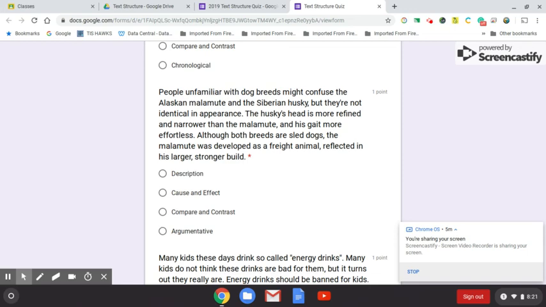People unfamiliar with dog breeds might confuse the Alaskan Malamute with the Siberian Husky, but they're not identical in appearance. The Husky's head is more refined and narrower than the Malamute, and his gait more effortless. Although both breeds are sled dogs, the Malamute was developed as a freight animal, reflected in his larger, stronger build. Is this description, cause and effect, compare and contrast, argumentative?